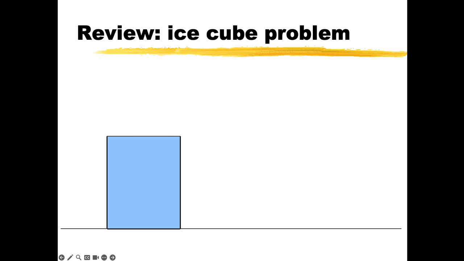So let's think about this. I have my glass, and it's full of water, and I'm going to take this giant ice cube that is 5 pounds for some reason. I don't know why anyone needs a 5-pound ice cube, but there it is. So that must be like a bucket. So we're going to put this in there, and it's going to float, but because that was filled to the brim, a whole bunch of water is going to spill out. So now I have this water all over the floor.